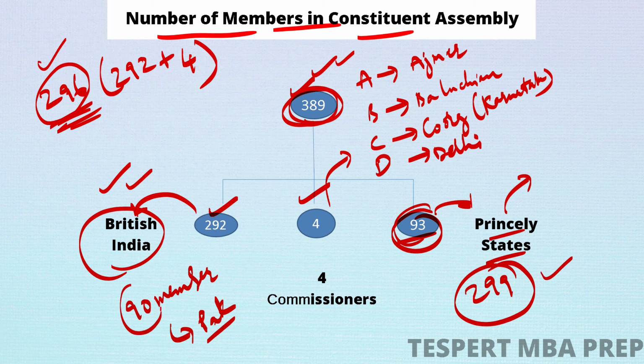So in examination, you may be asked, how many members were there in the Constituent Assembly before independence, in which 296 is the answer, and how many members are there in the Constituent Assembly of India after independence, in which 299 members is the answer.